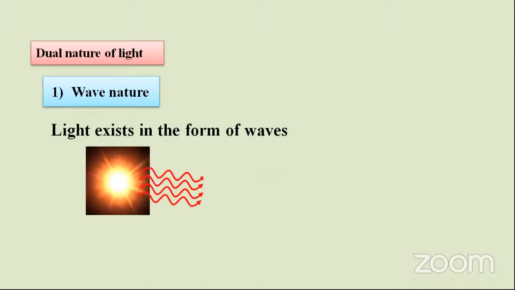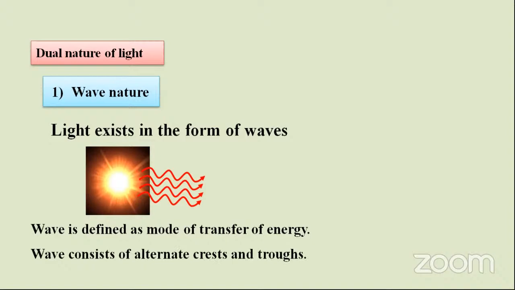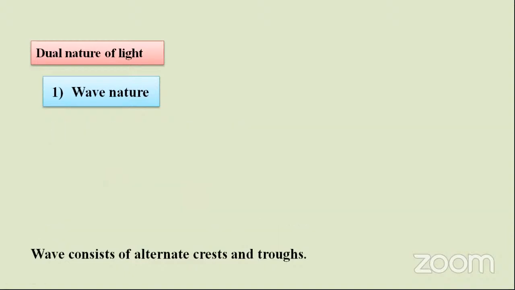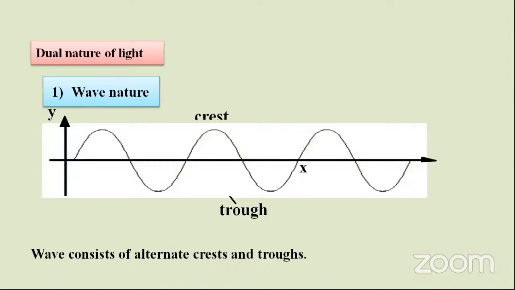How? Let us suppose these are the sun rays, whenever you are observing sunlight. A wave is defined as a mode of transfer of energy, right? A wave consists of alternate crest and trough. Are you observing the crest and trough here? Let me show the diagram here. This part is the crest, and this is the trough.